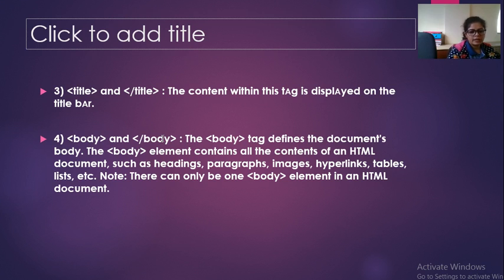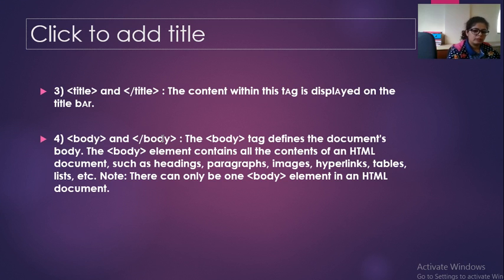You can display paragraphs, lists, headings, images, hyperlinks, tables. It is up to the user whatever they want to display on the web page. And there is one more important thing: there can be only one body element in one HTML document.